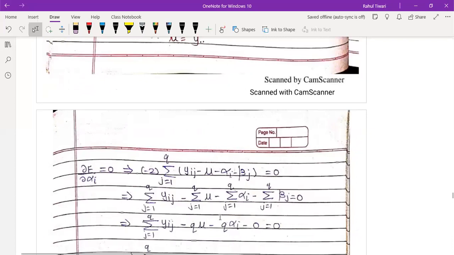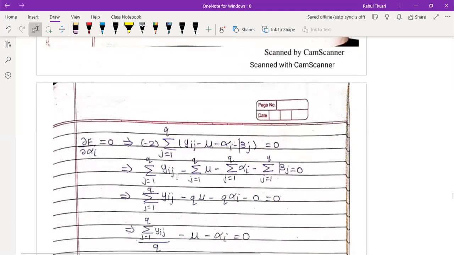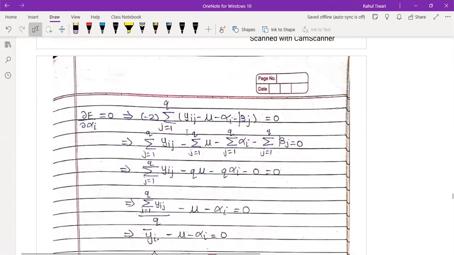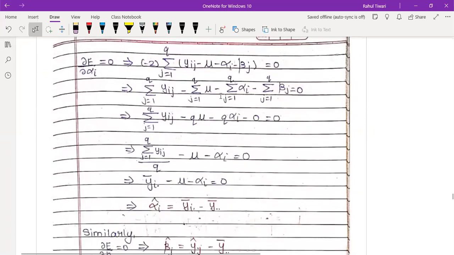Now exactly the same way we have to do the derivative with respect to alpha_i. And you remember, I told you when you take alpha_i, we have to take the sum over the range of j. Follow the same steps. Take the derivative, put summation on each of them. This is 0. This is independent, so q times alpha_i will come. Because this is also independent. So q times alpha_i. Just divide throughout by q.